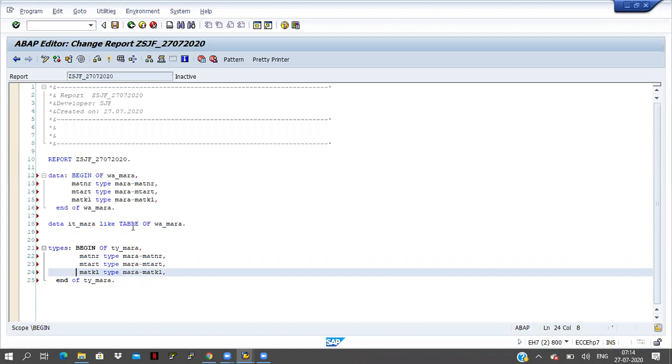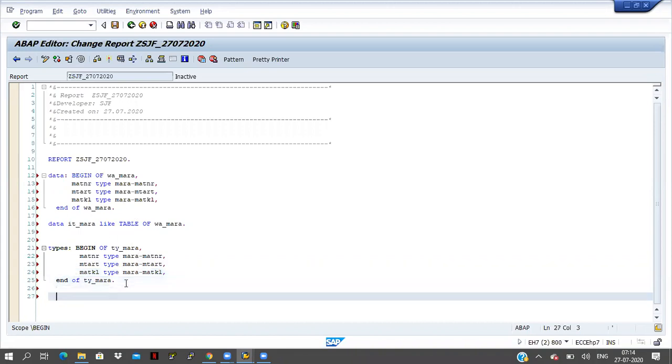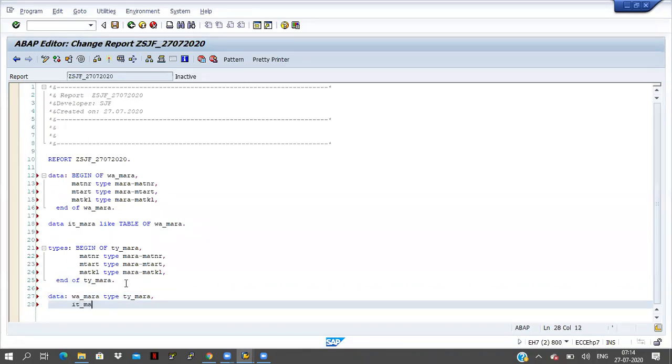And now by using this type name, I want to declare work area and internal table name. How can we declare work area? WA_MARA type type name, and IT_MARA type table of type name.